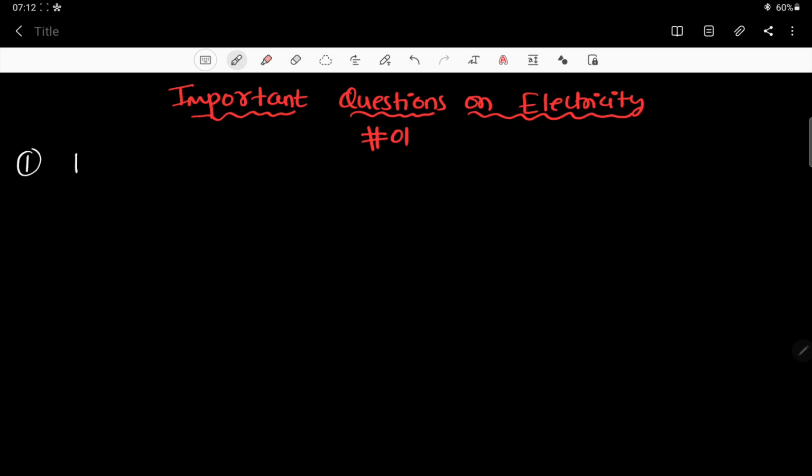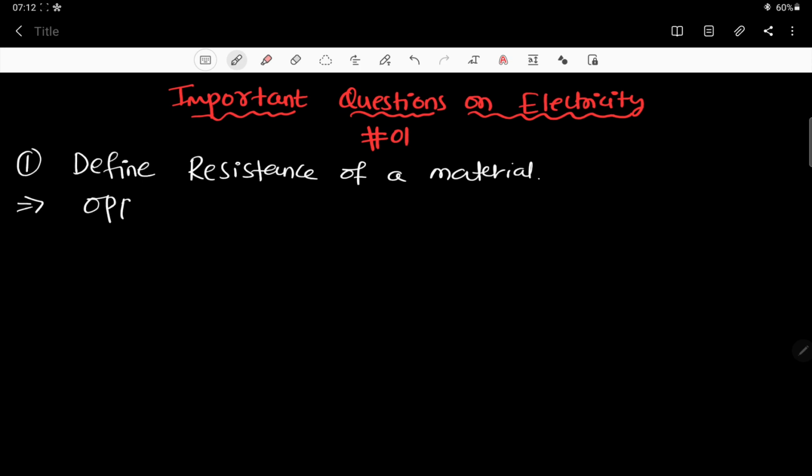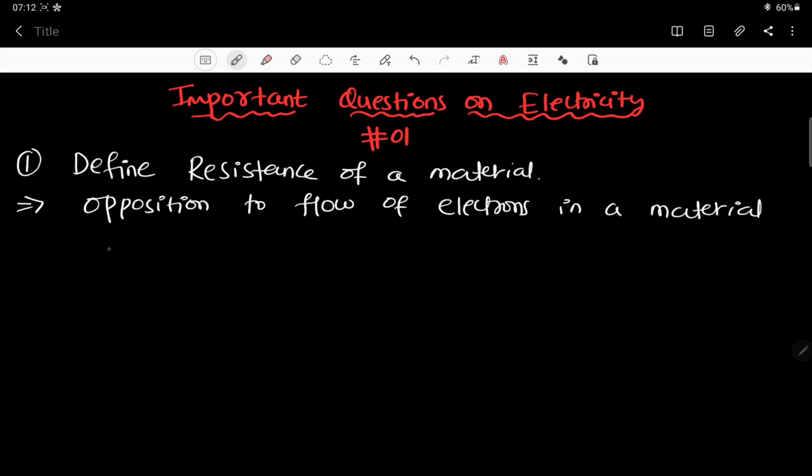The first question is: define resistance of a material. What do you mean by resistance of a material? Do you know? Opposition to flow of electrons. That's it, no? Opposition to flow of electrons in a material is called its resistance. Yeah, of course, opposition will come when it is connected to a battery.